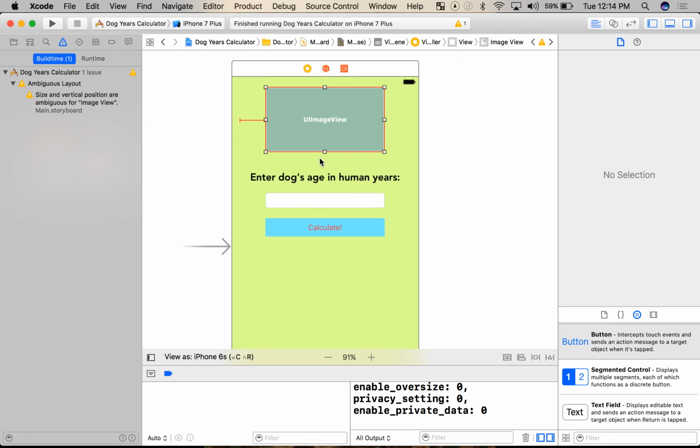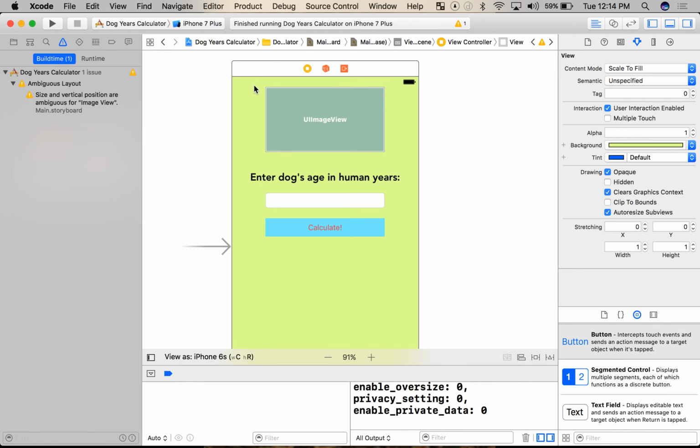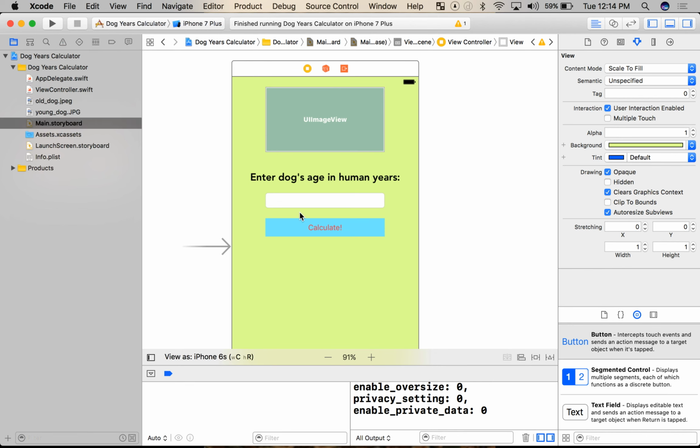So it could be down here, it could be up here. I have to be explicit. I also haven't told it exactly how big I want this image view to be. Yes, I've had it this size here and laid out, but images, your eyes can be deceiving here. So what we need to do is kind of set that. But like any good coder, I am lazy. So we're going to take a shortcut here. We could talk for days about all the cool things auto layout can do, but that's not in the scope of this tutorial. So instead, we're going to let auto layout suggest the constraints we have.